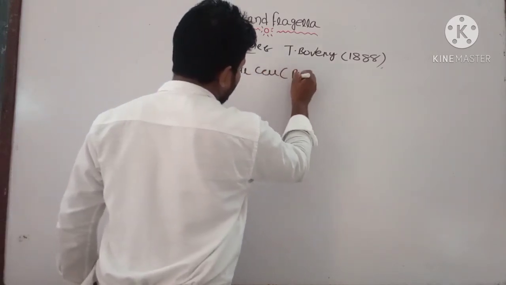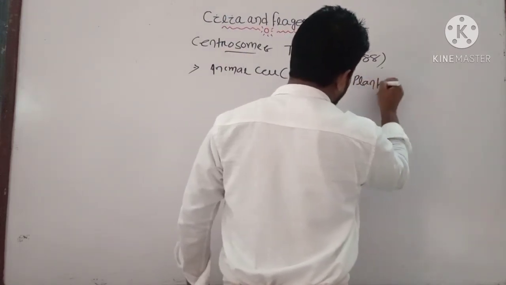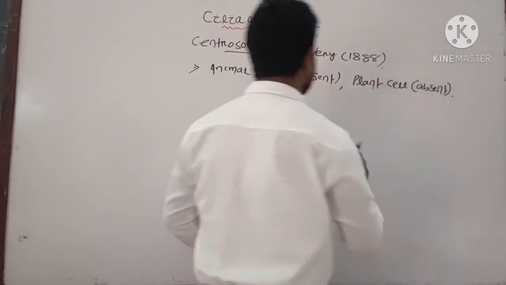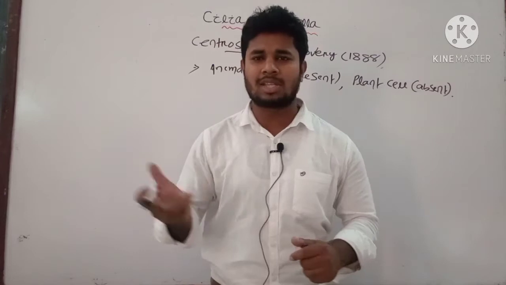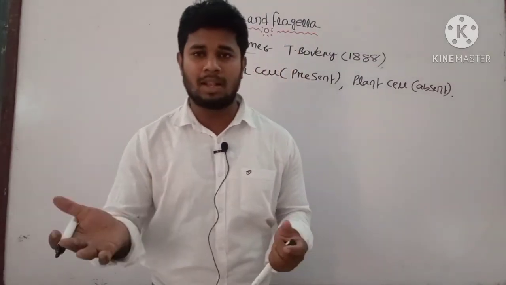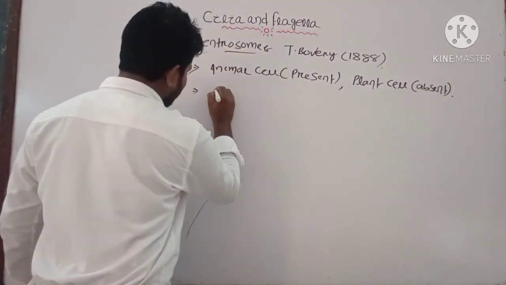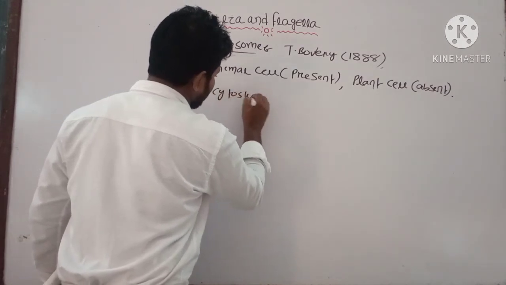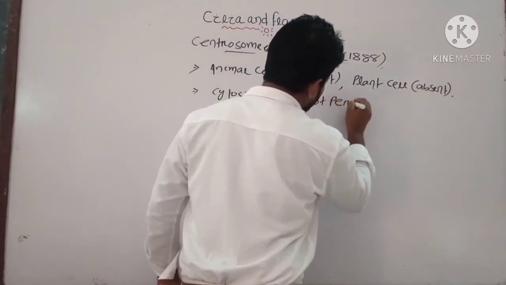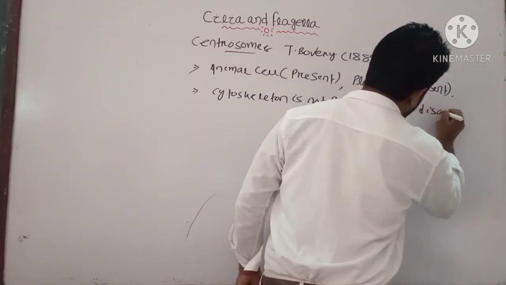It is present in animal cells, but in plant cells it is absent. The question may come, why does the centrosome structure arise? Because most of the cytoskeleton, that is your microfilaments and microtubules, are not permanent. They disassemble with growing. As they grow, they become disassembled. You can write that the cytoskeleton is not permanent. It disassembles.